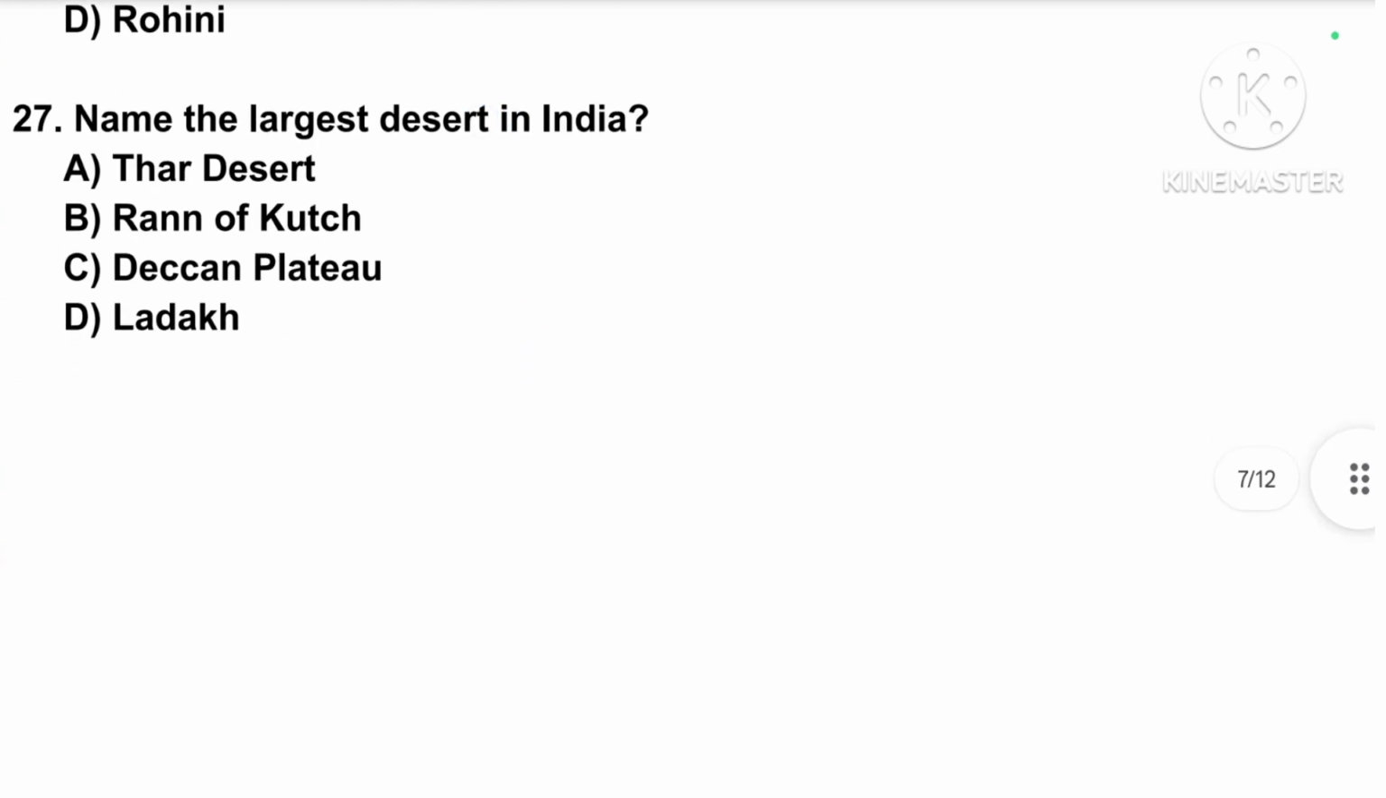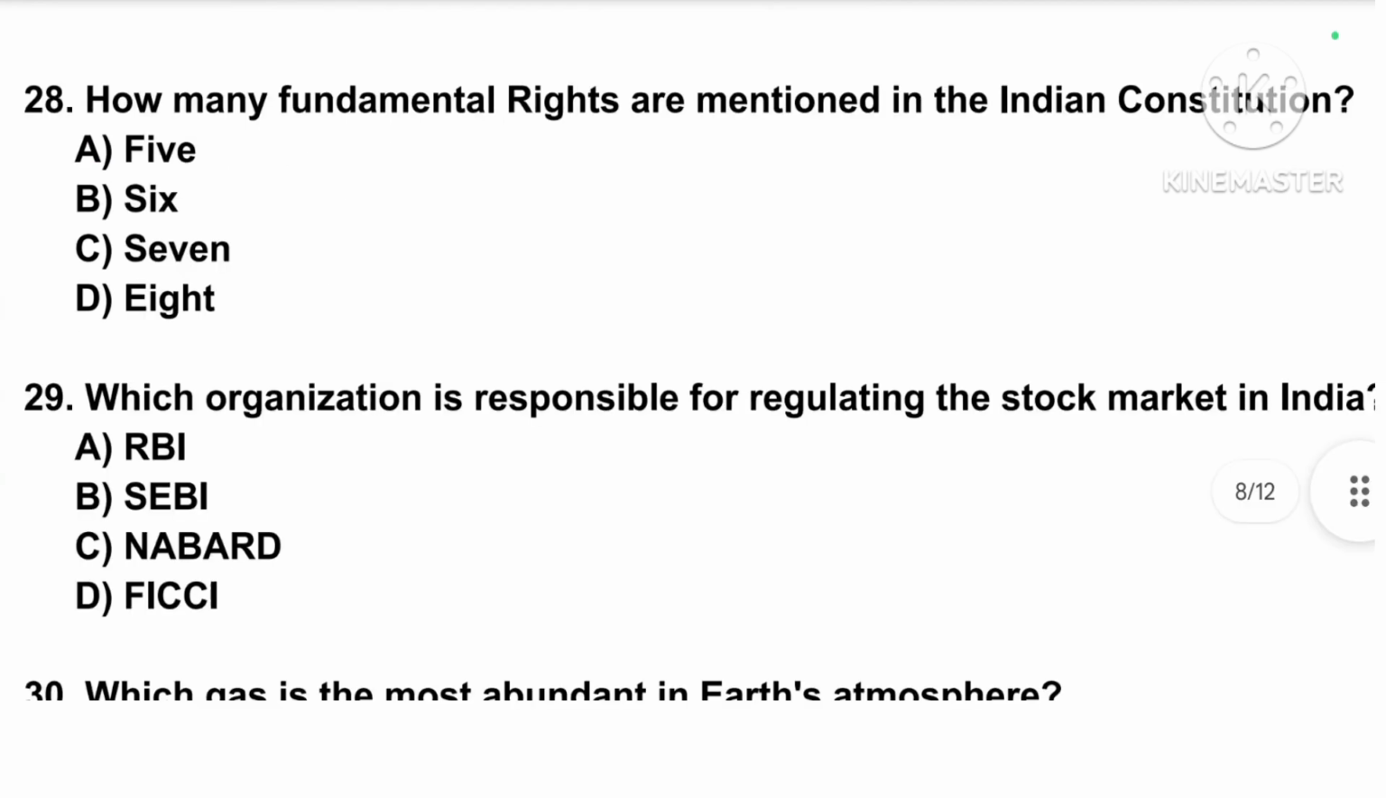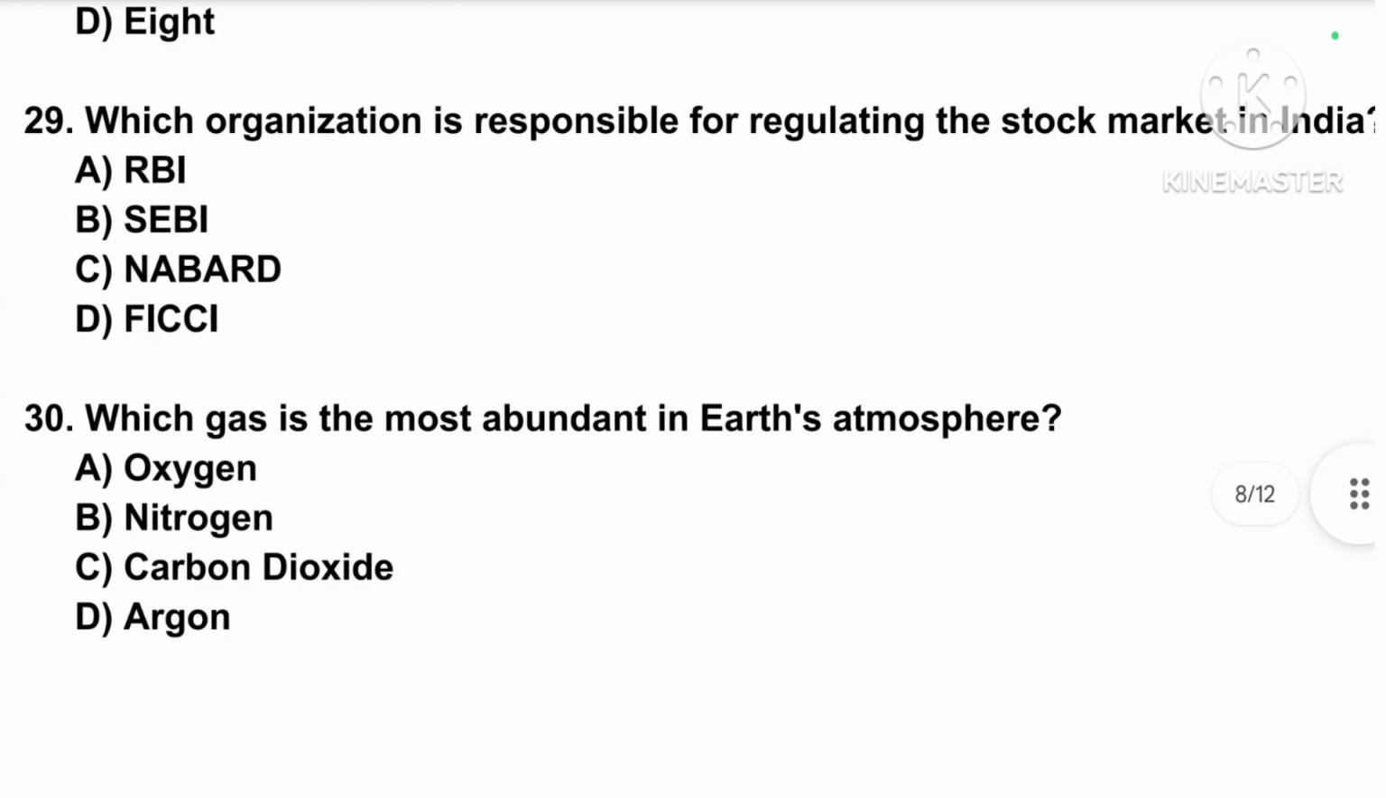Name the largest desert in India. Correct answer is option number A, Thar desert. How many fundamental rights are mentioned in the Indian Constitution? Correct answer is option number B, 6. Which organization is responsible for regulating the stock market in India? Correct answer is option number B, SEBI.